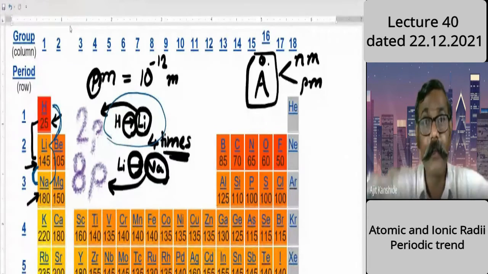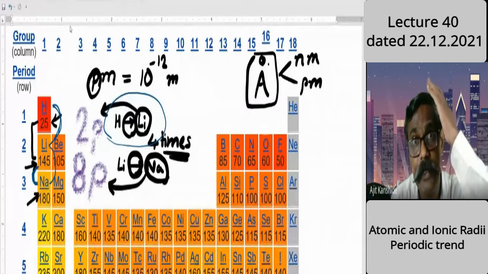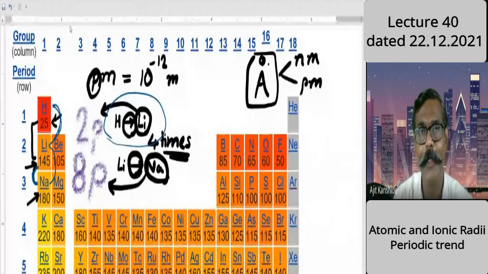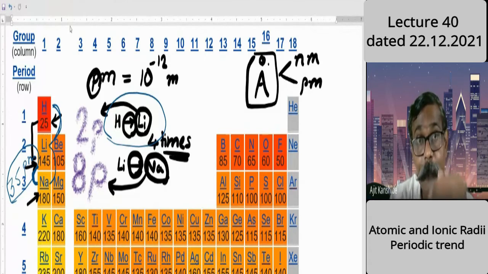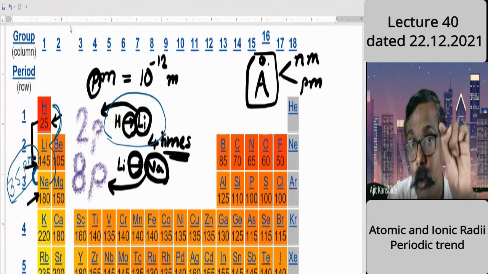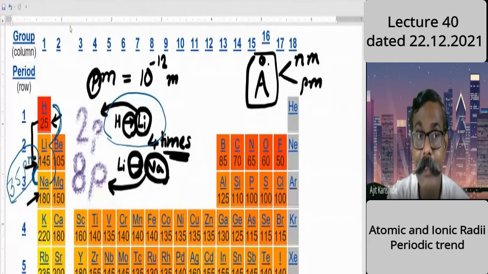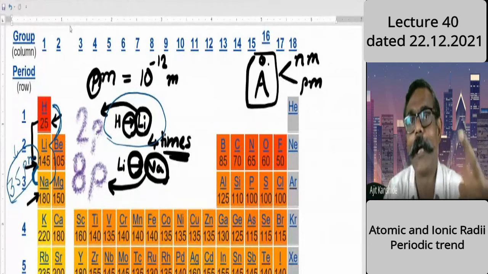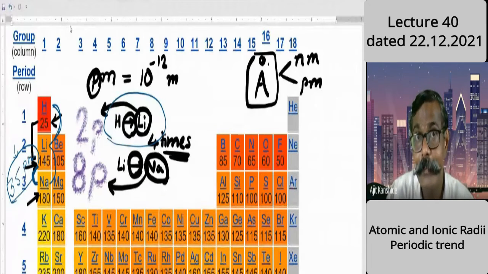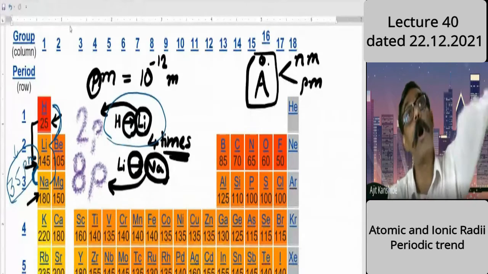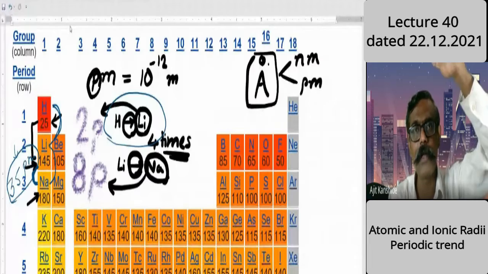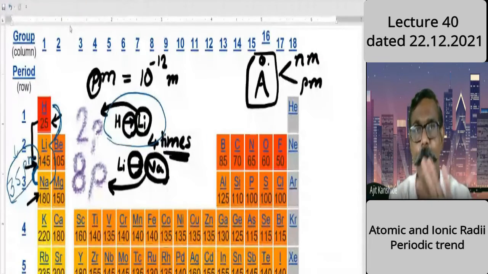The size was increased before by 120 picometer, but that much increase will not be there. So how much increase is there? Just an increase of 35 picometer. Compared to 120, 35 is less. Therefore, your conclusion that size will decrease means decrease to increase by only 35 picometer. I repeat, decrease to increase by just 35 picometer. Previously it was a large, long jump of 120 picometer. Now that jump has shrunk, but a jump is there.